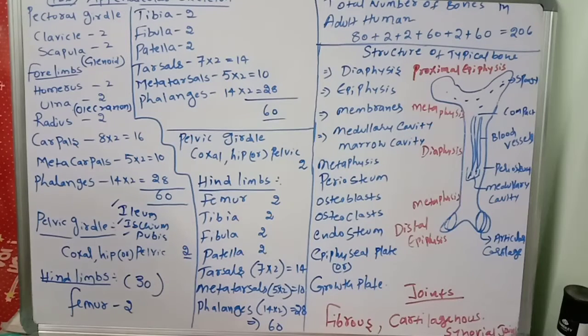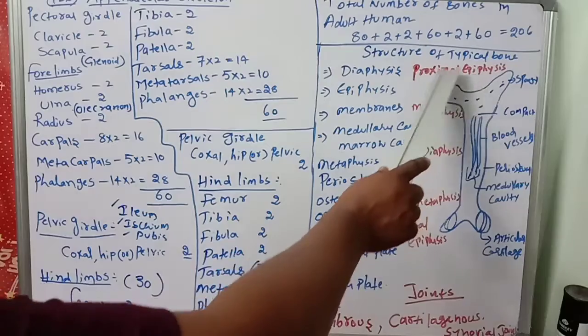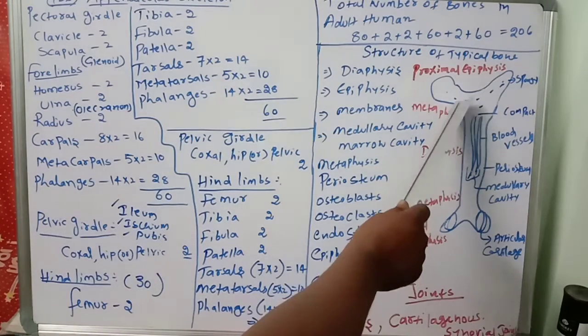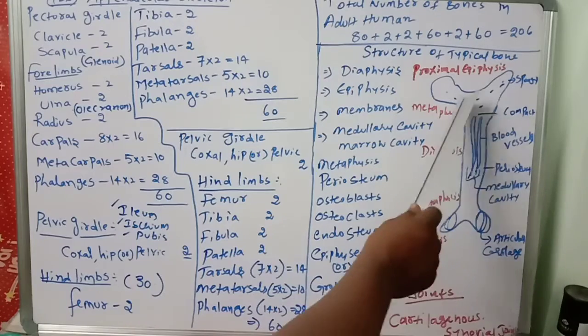The external surface of the entire bone, except the joint surface, is covered by a double layer membrane called the periosteum. So this is called the periosteum. What is the meaning of periosteum? Very important, a double layered membrane. Periosteum means outer layer. This is the covering of the bone, the periosteum.